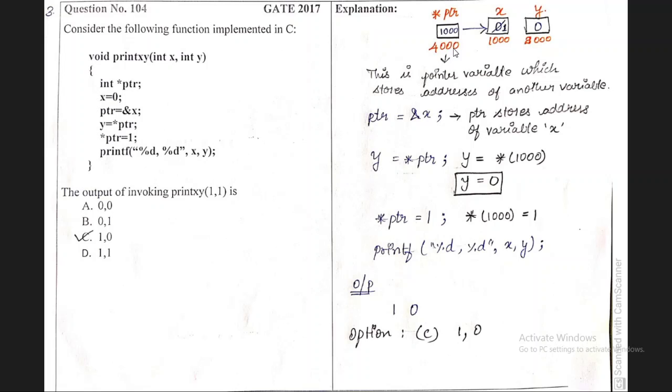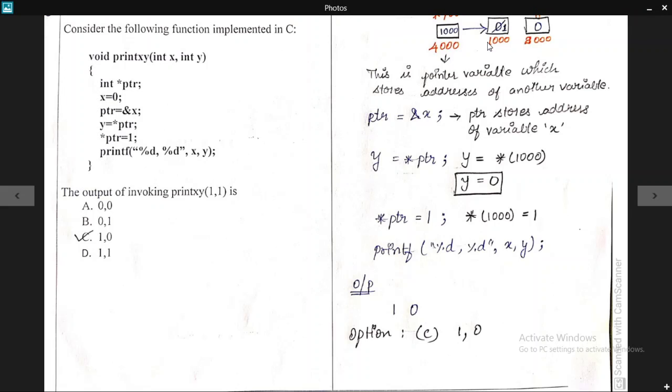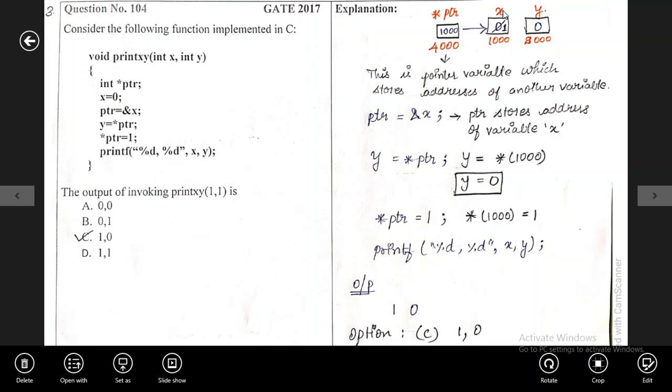Okay, we will move on to the next statement, x is equal to 0. This x holds the value 0. So we need to assign this 0 into the memory allocation. That is what I have written here. Next, move on to the third statement, ptr equal to ampersand of x. This ampersand x is the address of x, which is assigned to the pointer variable ptr.